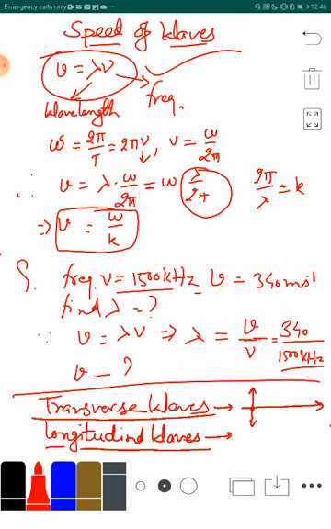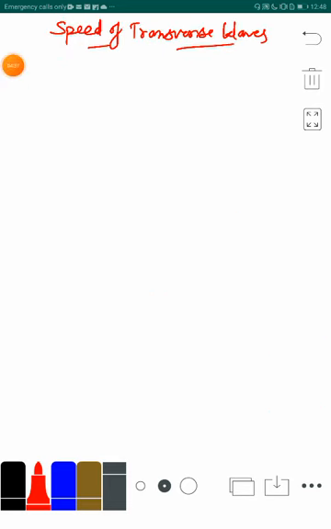And what are longitudinal waves? Just like sound, the periodic motion of the particles is always along the direction of the propagation of the sound wave, because particles oscillate in this direction alone. Such kinds of waves are called longitudinal waves. Now, at first we will take the speed of the transverse waves.